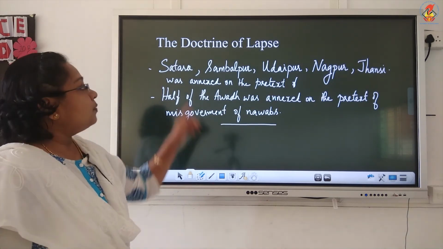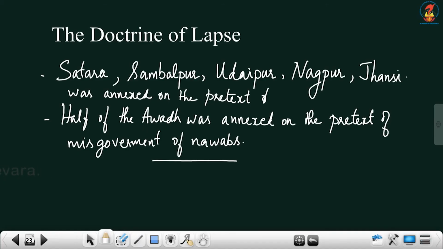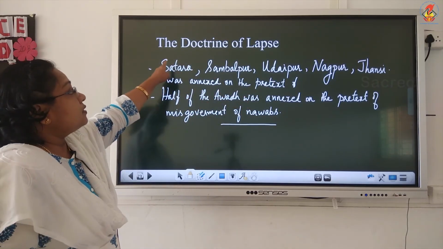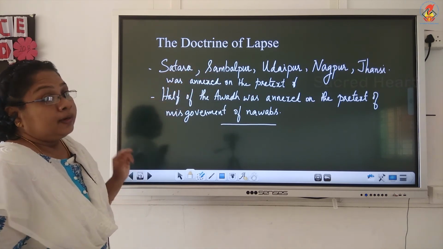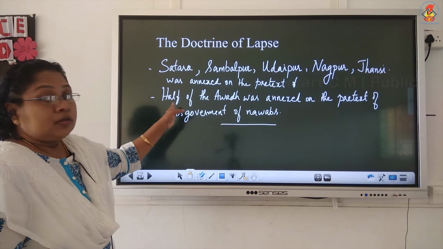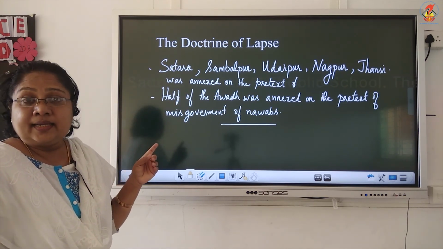Using this doctrine of lapse, the Britishers annexed Satara, Sambalpur, Udaipur, Nagpur and Jhansi. See, so many territories they annexed on the pretext of the doctrine of lapse. Now, half of Awadh. Before, you have seen that Awadh was annexed using the subsidiary alliance.